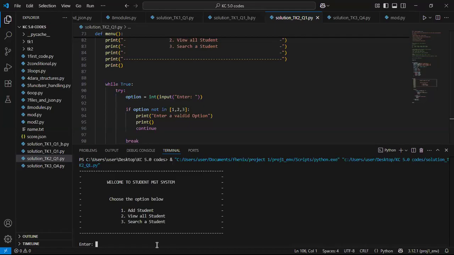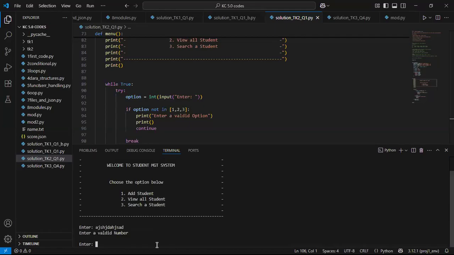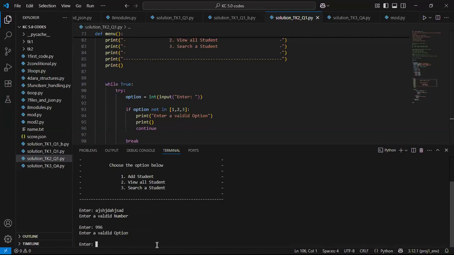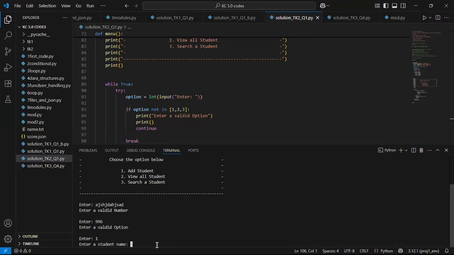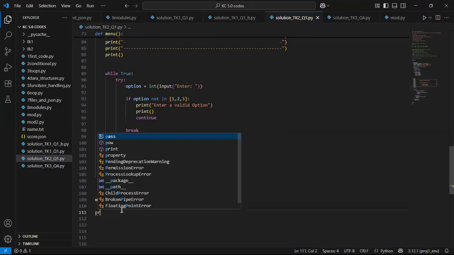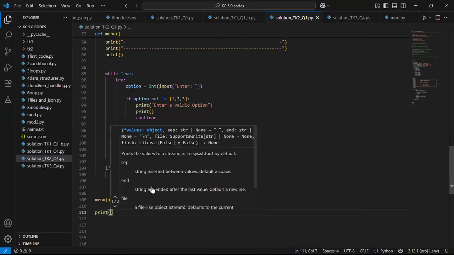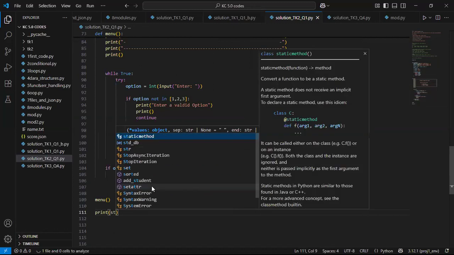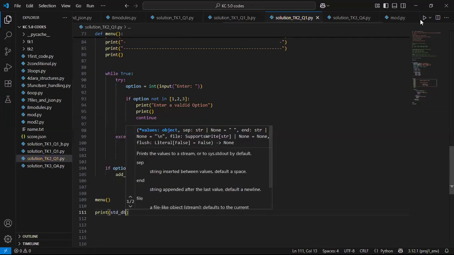So if I remember, everything else still works. Fantastic. So let's put in 1 as adding students. So what do we have? We have add student name. Probably let me just print this at the end of it all. Print SDDB, right? So let's see how it looks once it's been created.